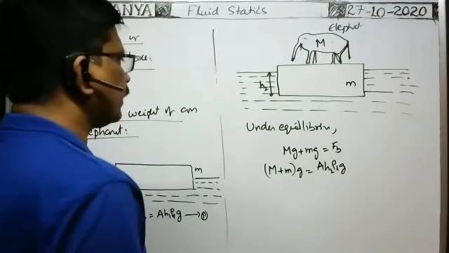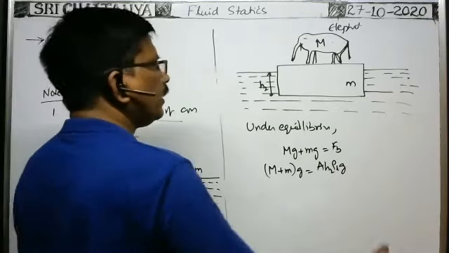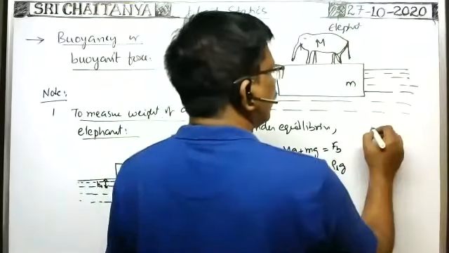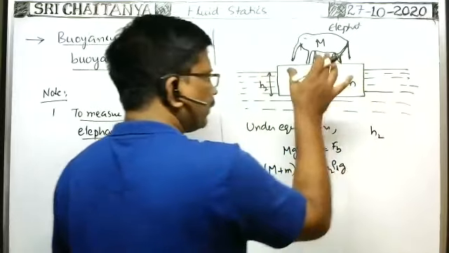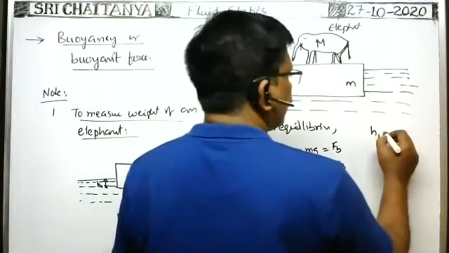Okay, now we subtract them. Here, whenever the elephant is there, the depth up to which the plank submerges is H2. Whenever the elephant is not there, it is H1.